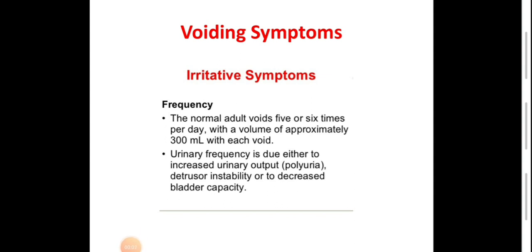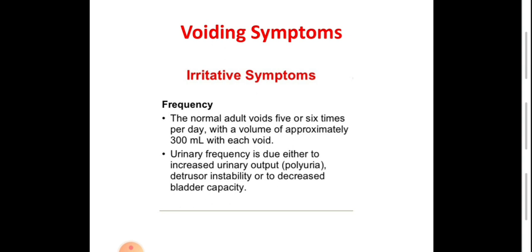Now about voiding symptoms. Voiding symptoms are the symptoms that occur during the act of micturition, during voiding. They can be divided into irritative symptoms and obstructive symptoms. Regarding irritative symptoms, the most frequent is frequency. Frequency is the daytime increase in the number of voidings or urinations more than usual. An adult patient voiding 5 or 6 times per day is normal, with a volume of approximately 300 ml per each void.